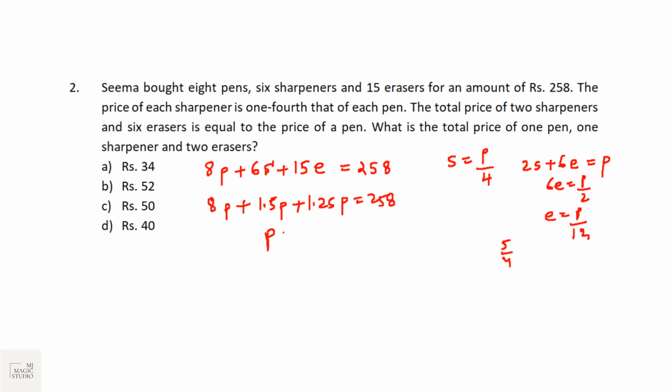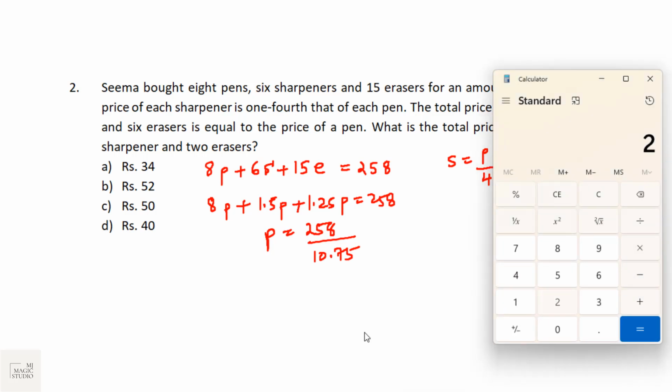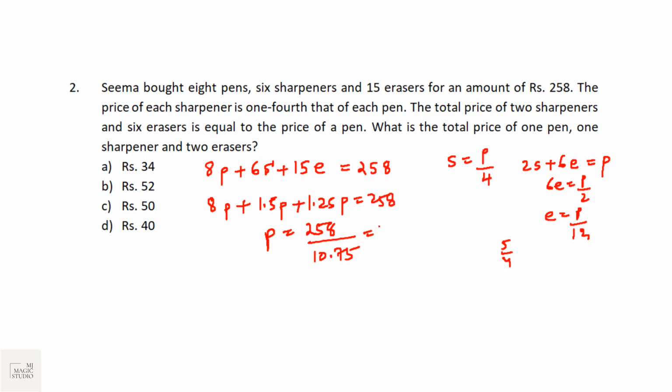We can use the on-screen calculator. 8 plus 1.5 plus 1.25 is 10.75. So 258 divided by 10.75 gives us 24. The value of P is 24. The value of S is 24 by 4, that is 6. The value of E is 24 by 12, that is 2.